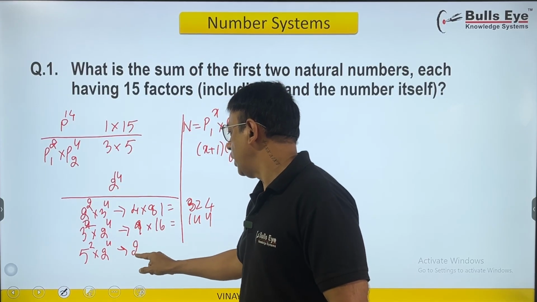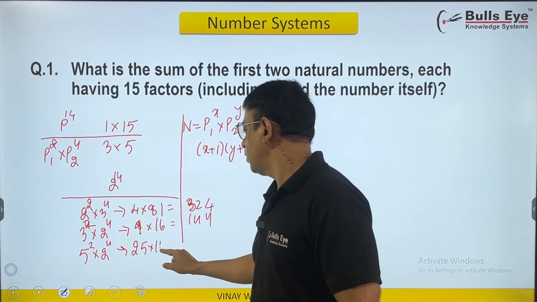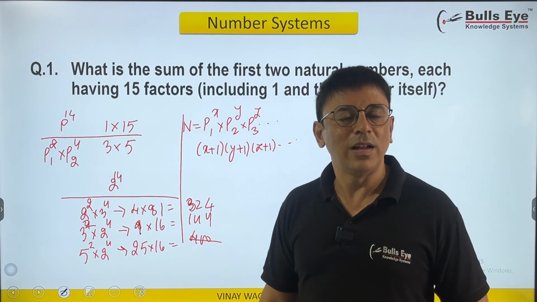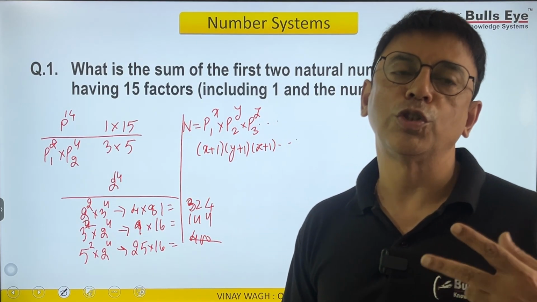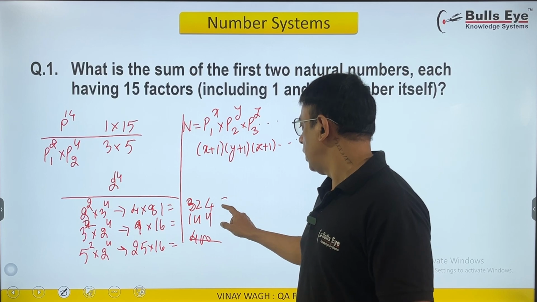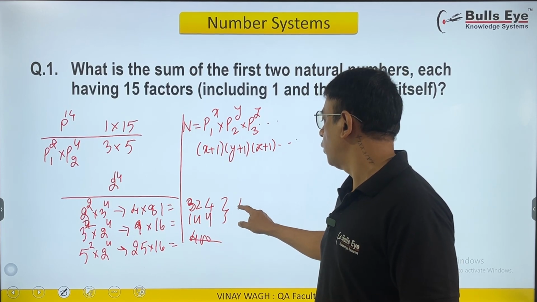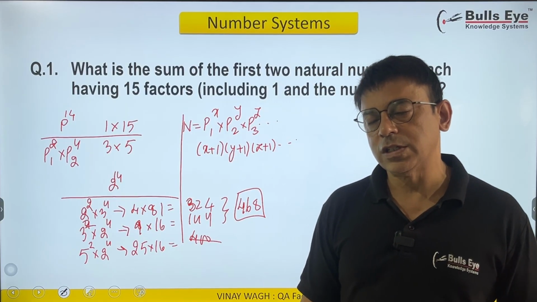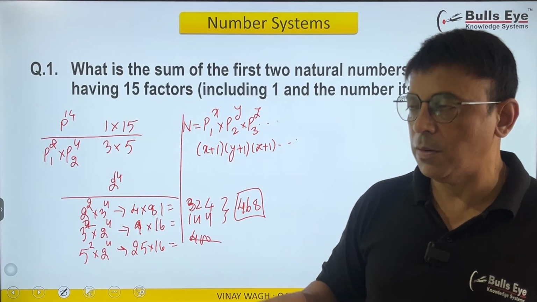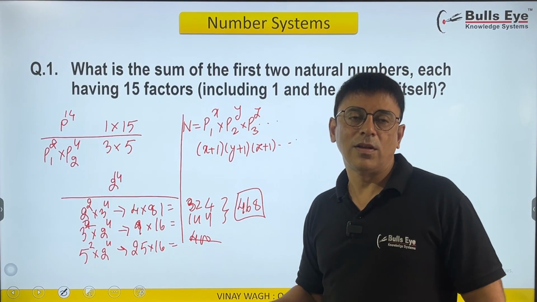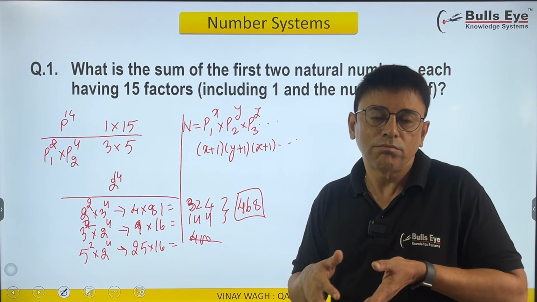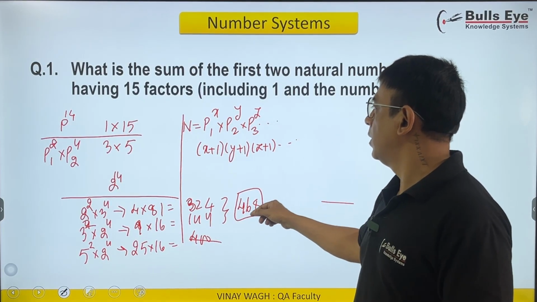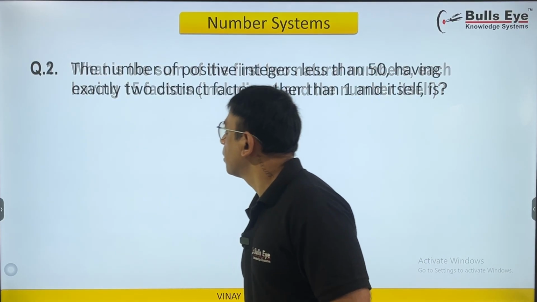5 squared is 25. 2 raised to 4 is 16. 320 and 80 is 400. So this does not get included simply because we want the first two natural numbers. So 324 plus 144 is 468 and that's our answer. So 468 is the sum of the first two natural numbers that generate a total number of factors of 15, including 1 and the number itself.